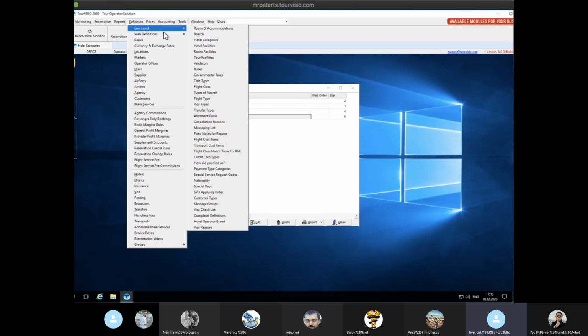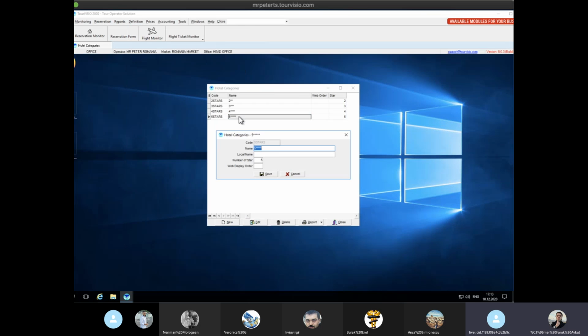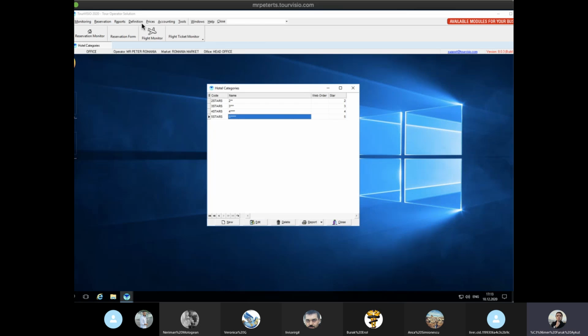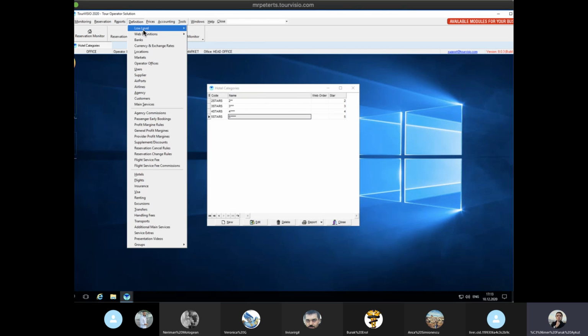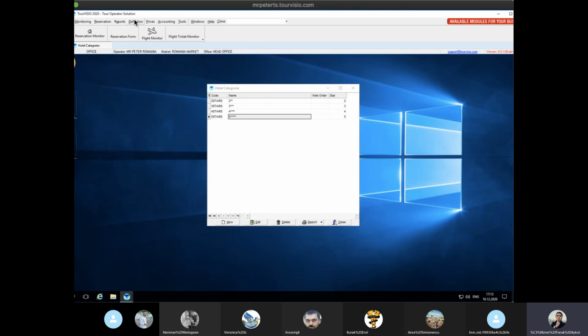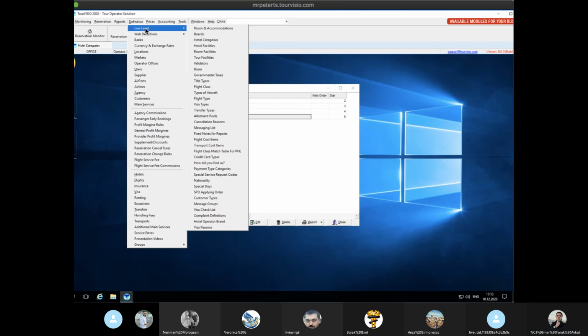Okay, the only thing we need to decide is which format to show, because all the hotel categories should be in the same format. If it will go like this, we need to leave it like this. Just decide and make it like this. You can find this hotel category section under definition, low level, and hotel categories.